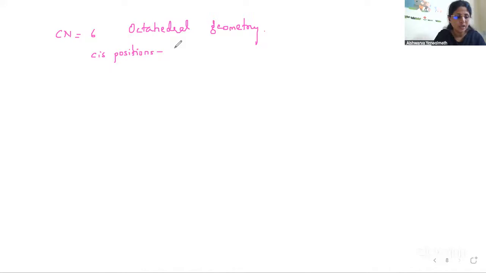Cis positions are 1, 2; 2, 3; 3, 4; 4, 5; and 5, 6.